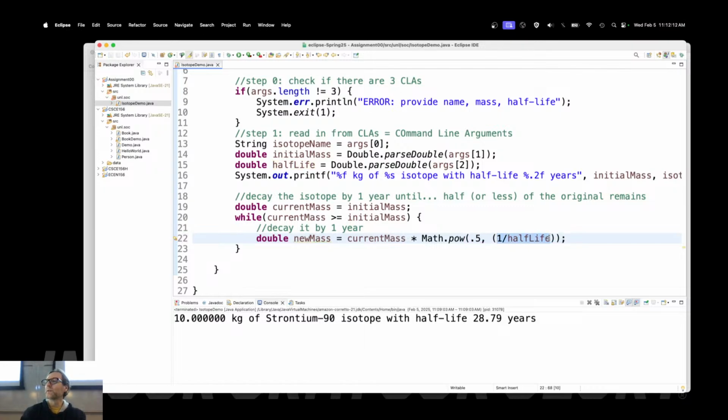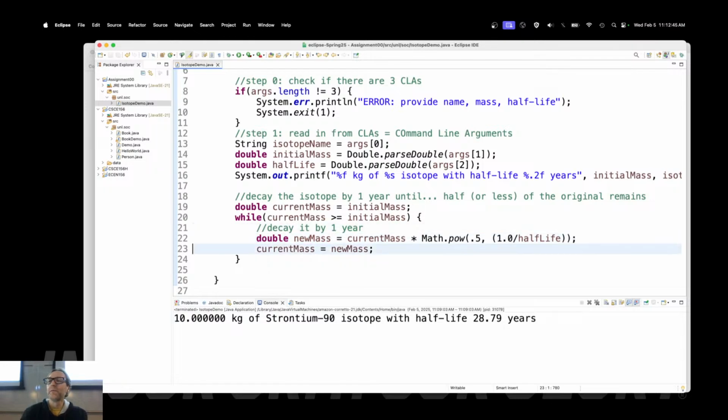Be careful with things like that. When you have an integer divided by another integer, you're going to have truncation. 1 divided by 5 ends up not being 0.2, it ends up being 0. Do we have that problem here, though? Half-life is not an integer. We're good. If you want to be extra careful, go ahead and go 1.0. Okay, so now that I've got the new mass, I'm going to update the current mass to be equal to the new mass. And let's go ahead and print that out.